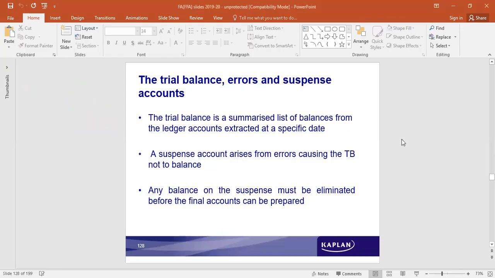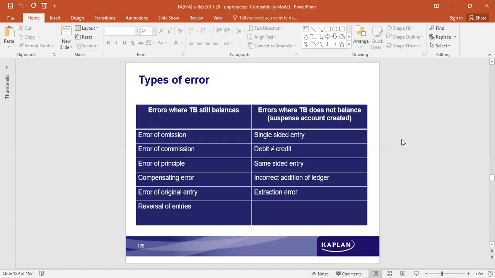Generally, in examinations, when students have to prepare a trial balance and are unable to identify the error, or if they are not able to balance the balance sheet on both sides, one practice of the students is that they bring into the balance sheet one account called a suspense account, write it and close it. Okay.